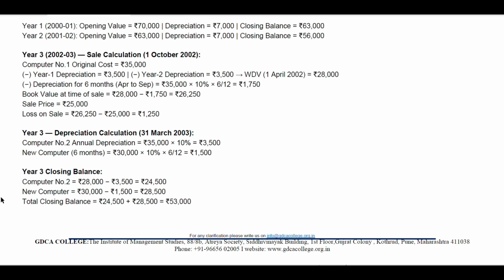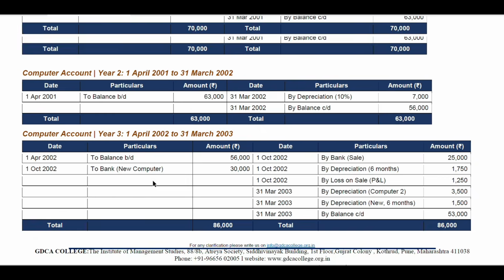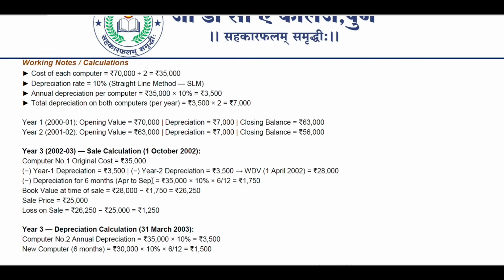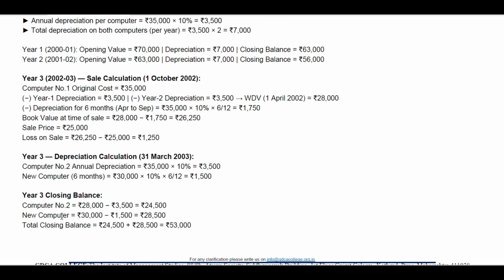Again, for the third year closing balance, how is the closing balance coming up? Computer number 2: 28,000 rupees minus 3,500 is equal to 24,500. Here, as you can see, 24,500 is coming in the account. The new computer will be 30,000 minus 1,500, which is the depreciation for 6 months, equal to 28,500.